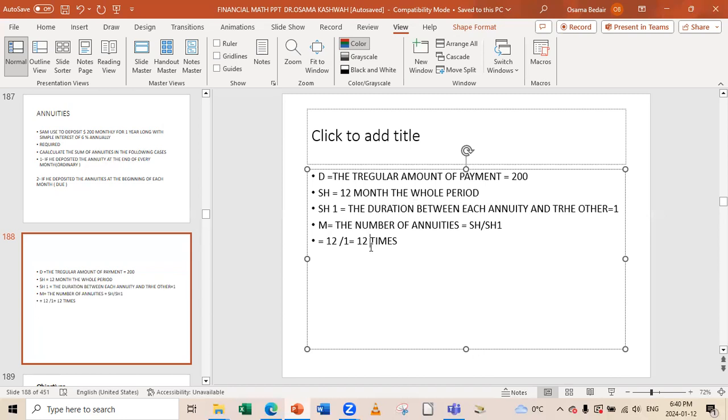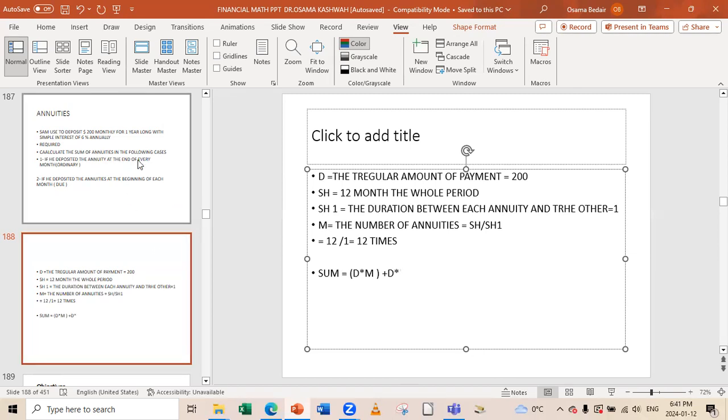We have a rule now. I will just explain it. The sum of annuities will equal the regular payment times M, the number of annuities. So this is the first thing: how many times he went to the bank and each time he put how much. So this will be the principal plus the amount again, D, multiplied by the interest rate.